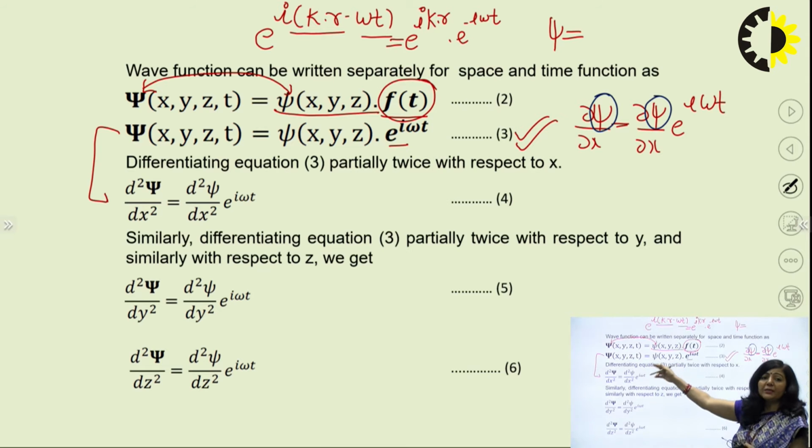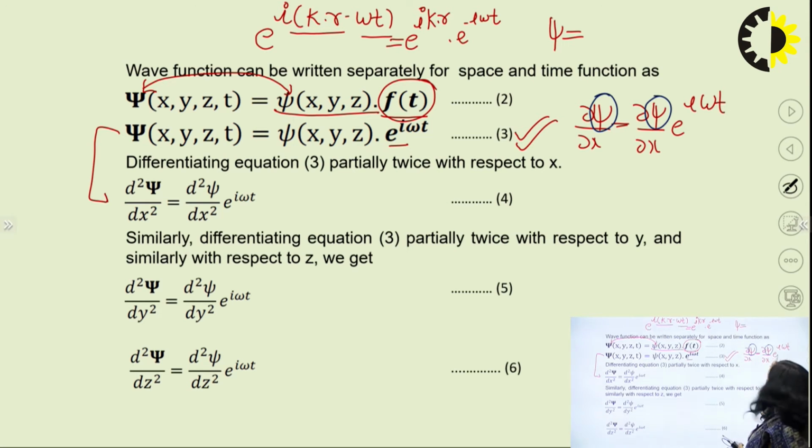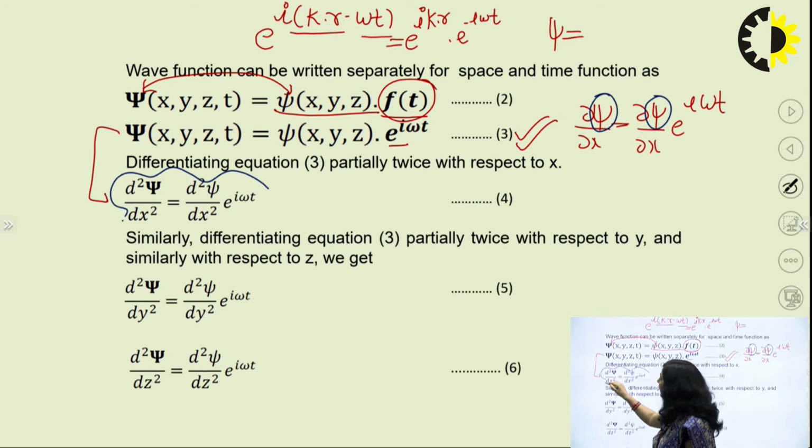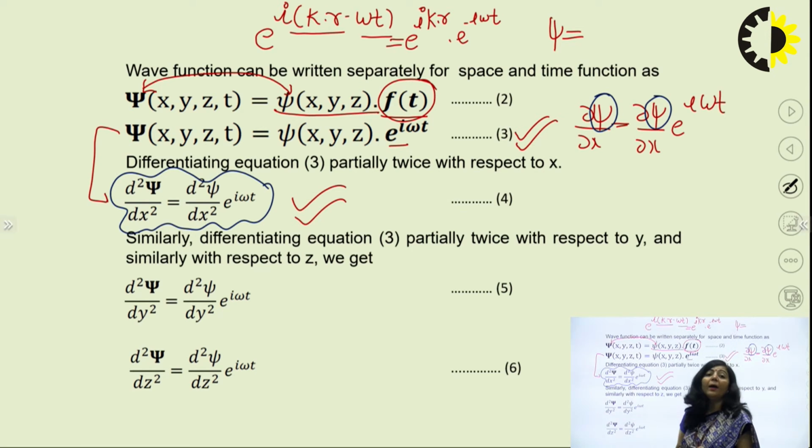If you differentiate psi with respect to x a second time, there is differentiation of this psi only. The time dependent part will remain in the same form. So after differentiating with respect to x, you are getting del square psi upon del x square equals del square psi upon del x square e raised to power i omega t. Again I am emphasizing this point: psi with bold sign depends upon x, y, z and t, whereas this depends only upon x, y and z.